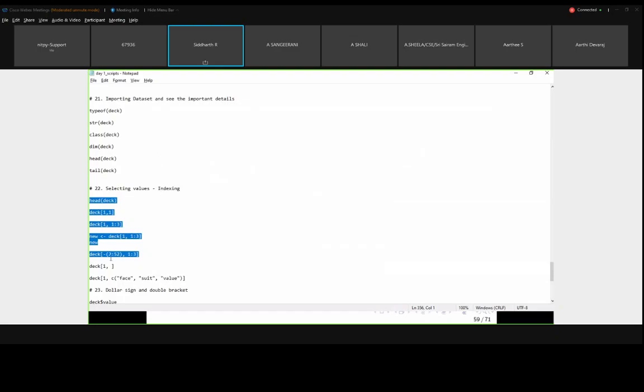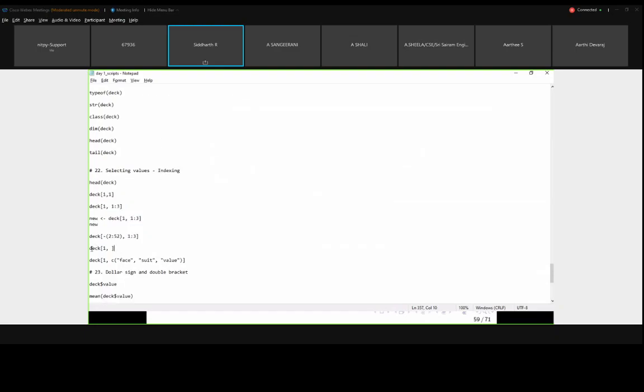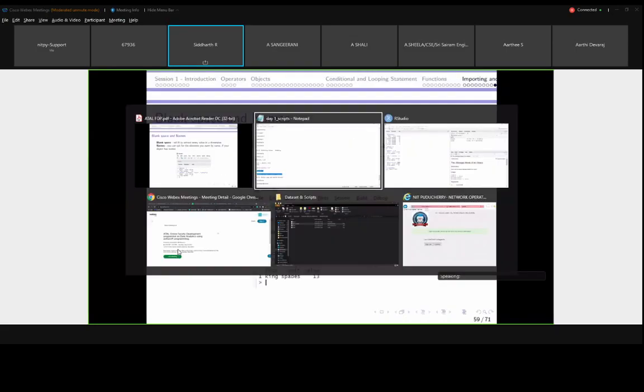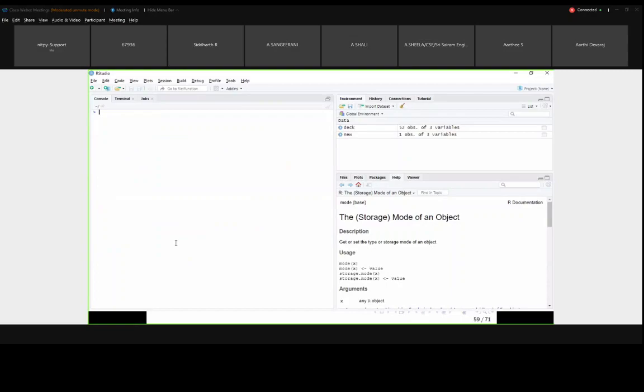Here I have given an example. I am clearing all. In the first part, if you see deck of, I am giving the row part as 1, the first row. Column I have not filled anything. It is directly implementing all the three columns. All the three columns will be printed here.